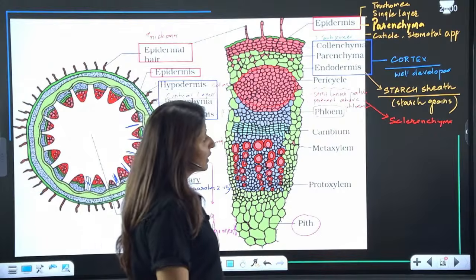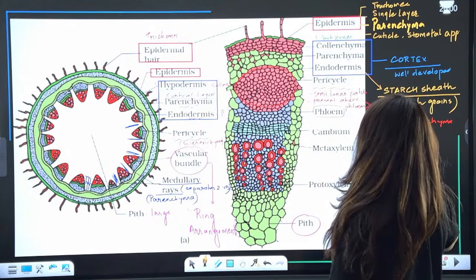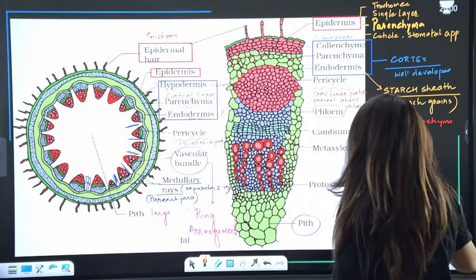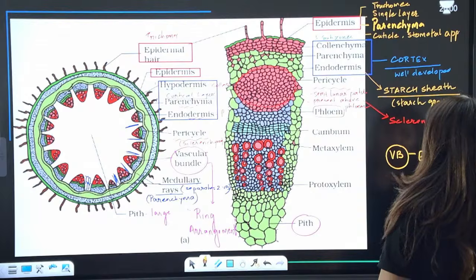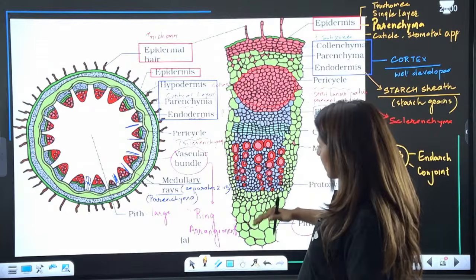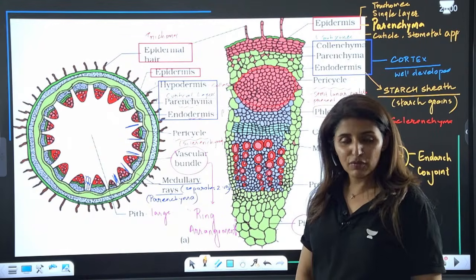Now, another thing about the vascular bundles. See here, vascular bundles are arranged in the form of a ring. Since it is a stem, guys, it will have the endarch condition. It will have the conjoint condition. See, xylem and phloem are present in the same bundle. First phloem, and then inner to the phloem we have xylem.